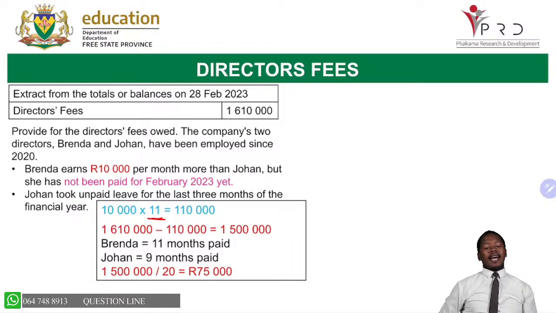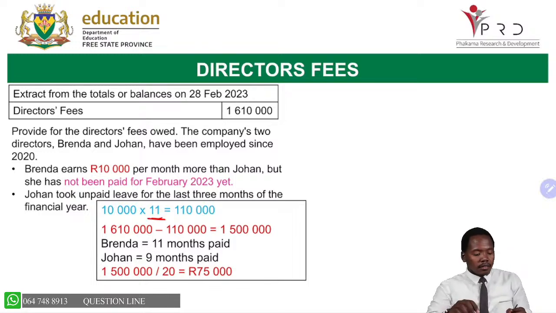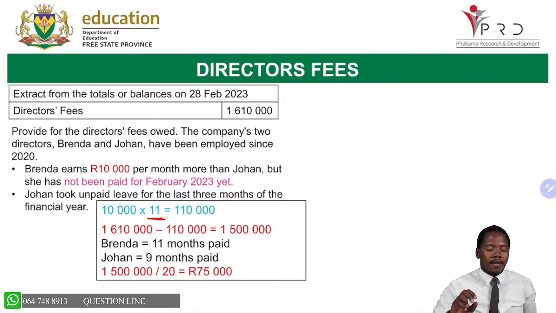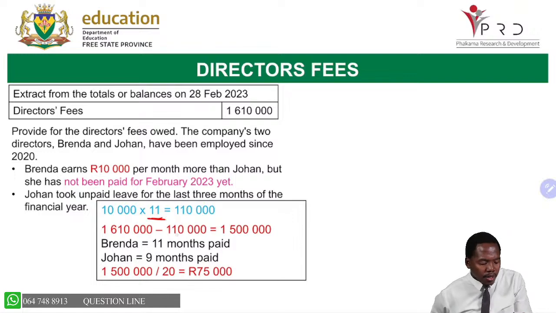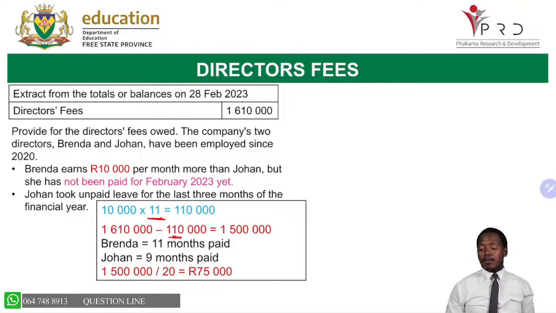If Brenda has not been paid for February, meaning Brenda has been paid for March to January, that makes 11 months. So 10 times 10,000 times 11 months gives us 110,000. Now we are going to remove the 110,000 and we remain with 1,500,000. Brenda has been paid for 11 months.